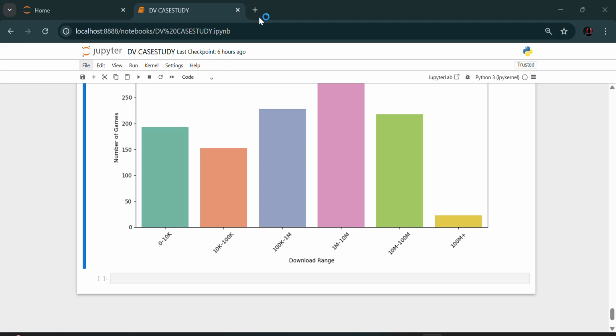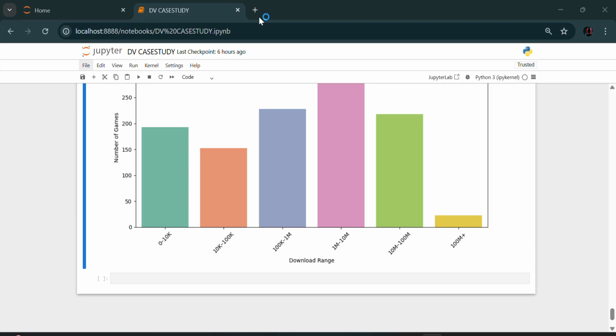To conclude, through this case study titled Visualizing Popularity and Quality in Mobile Gaming Apps, I was able to explore important patterns in mobile game performance using two rich datasets, the Google Play Store dataset and the Android Games dataset. By using a variety of data visualization tools, including bar charts, pie charts, word clouds, histograms, and heat maps, I uncovered key insights such as action and casual games dominate in downloads. Puzzle games often maintain higher ratings despite having fewer installs.